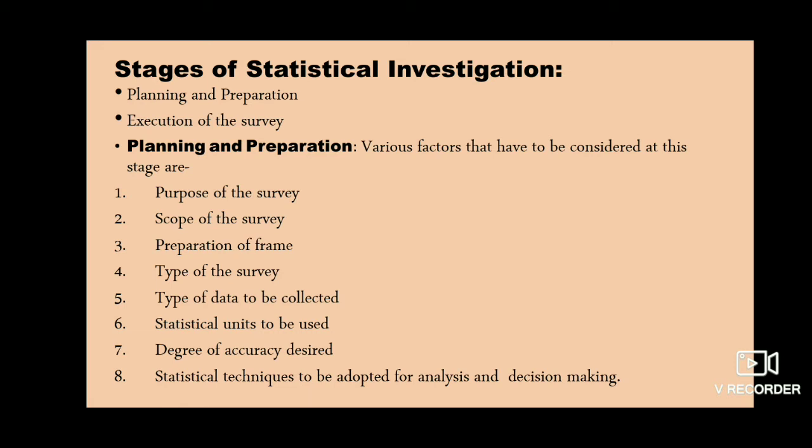The next factor is type of data to be collected. There are two types of data again, primary data or secondary data. Even this we will study in the upcoming slides. The investigator should decide whether to base his survey on primary data or on secondary data. In case of primary data, the method of collection should be decided earlier. In the case of secondary data, the source of data should be identified. Here the choice depends on the purpose of the survey and on the facilities available.